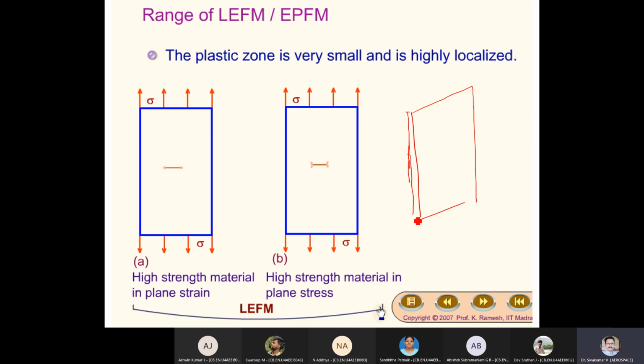Ayyo, my drawing is poor, but it's a very thin body. In this thin body, if there is a crack, then it is a serious issue, because the severity is more and dangerous. That is what mainly the fracture mechanics we are focusing on.